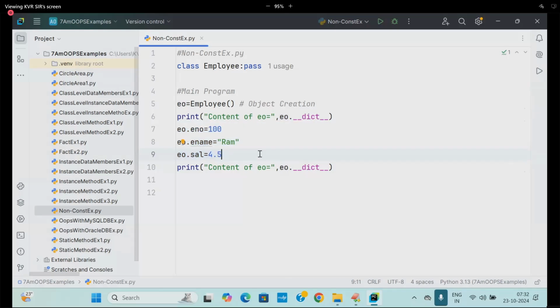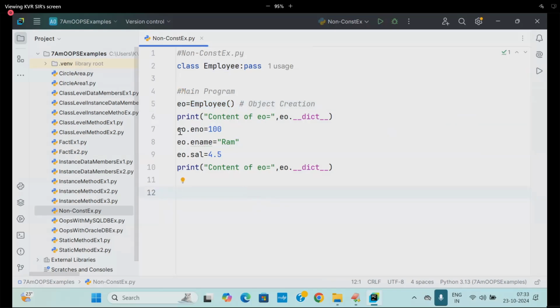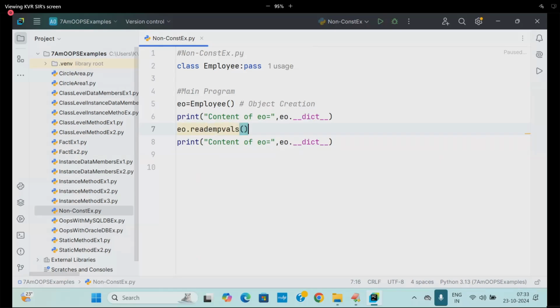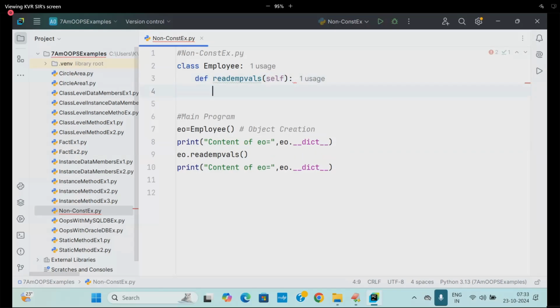What I'm expecting is, whenever an object is created, I want to place my own values without leaving the object empty. Are you getting my point? So for that, in another way, what are you doing? eo.read_emp_vals is my function name. You go to this place and say pass, remove that. You are writing self.